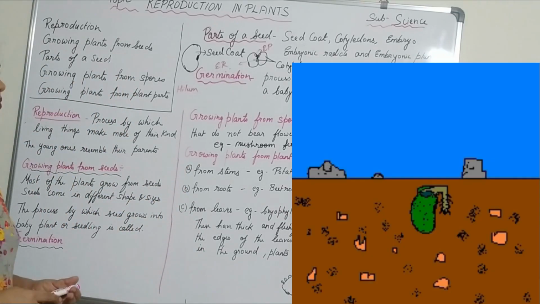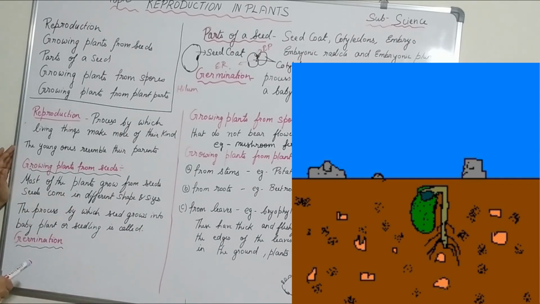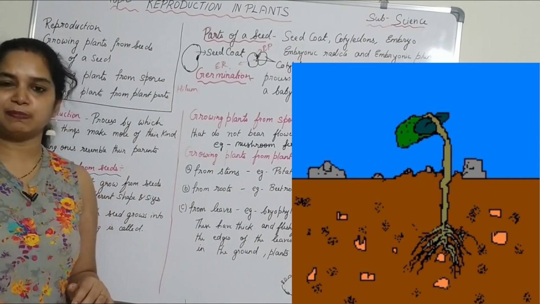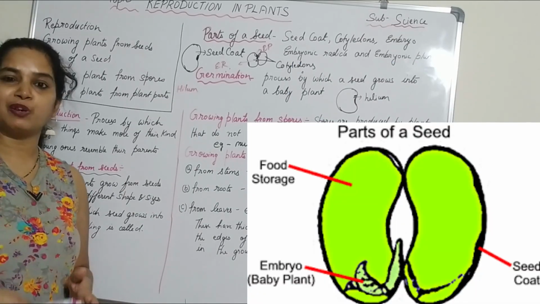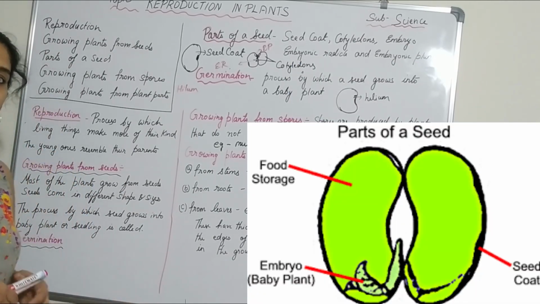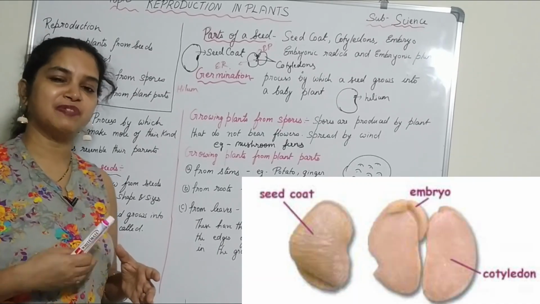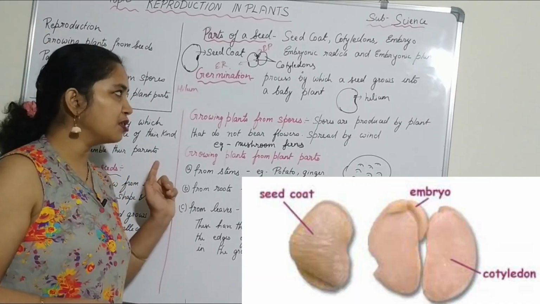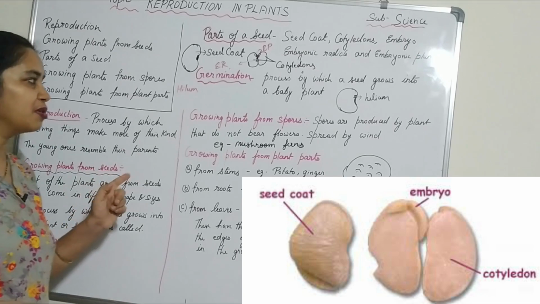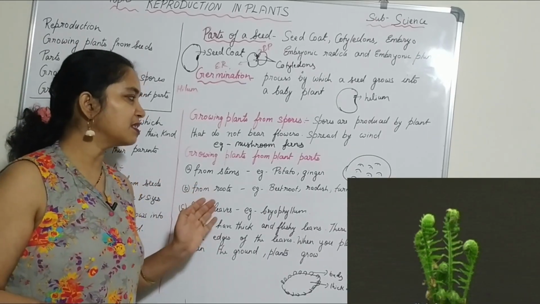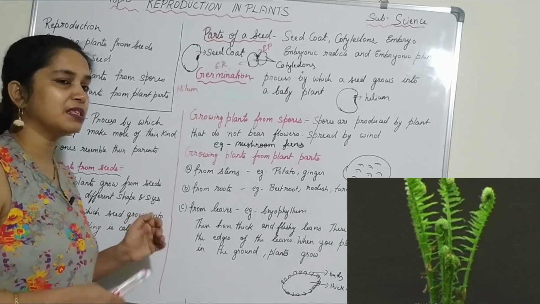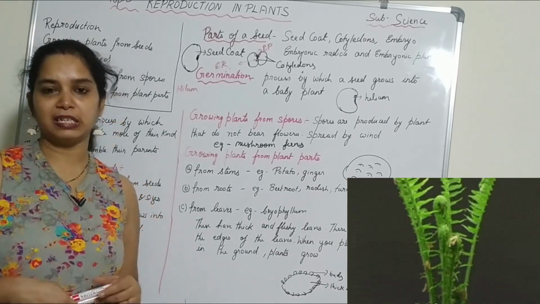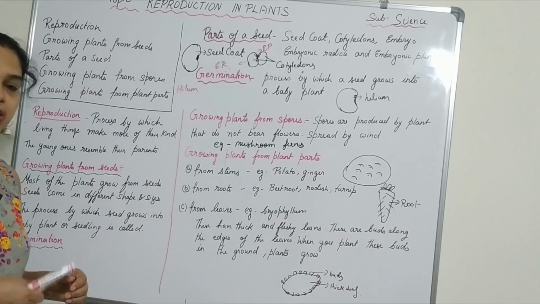Today we studied reproduction, how reproduction takes place in plants, that is, how plants develop from the seed, what the parts of the seed are, and what the functions of the different parts of the seed are. Also we discussed the plants that grow from spores, which include mushrooms and ferns, and the plants that grow from other plant parts like the root, stem, and leaves.